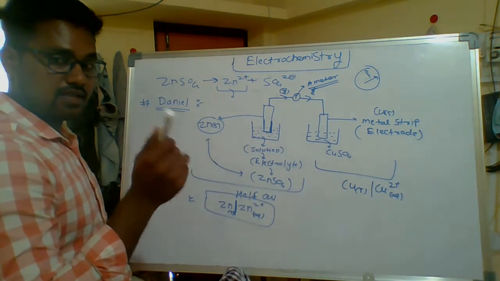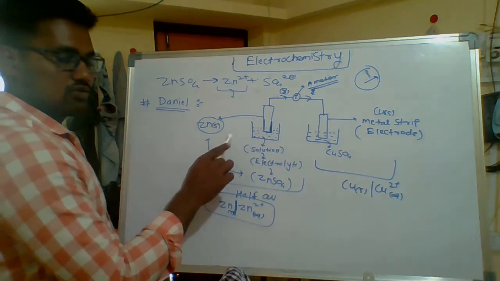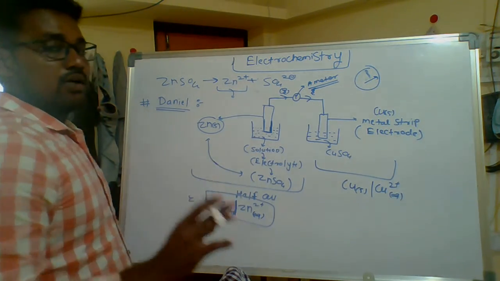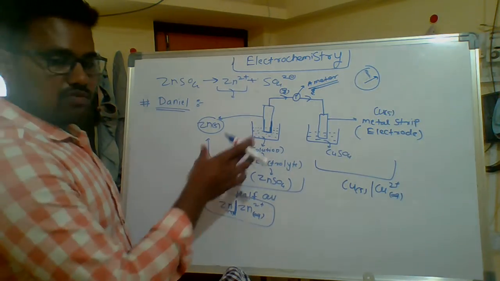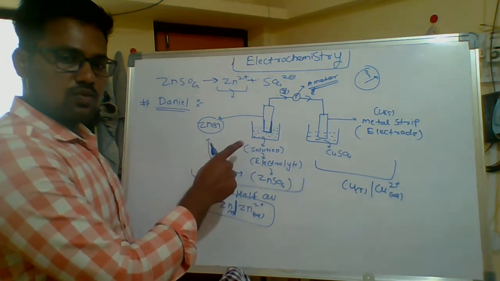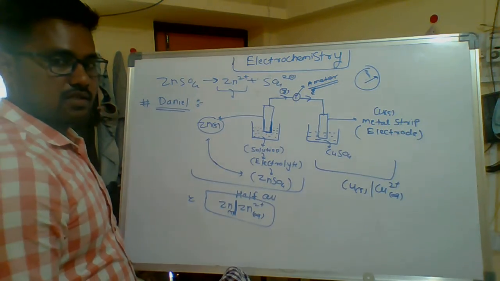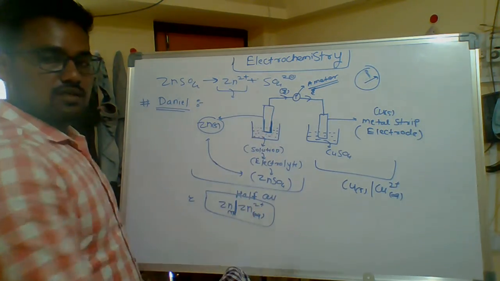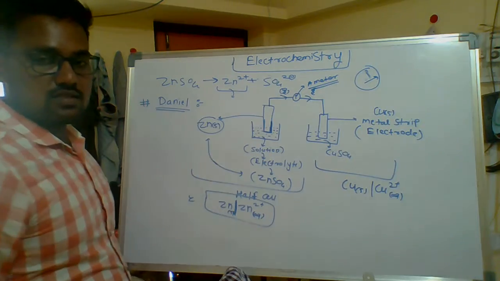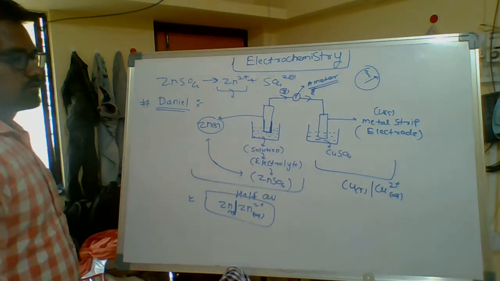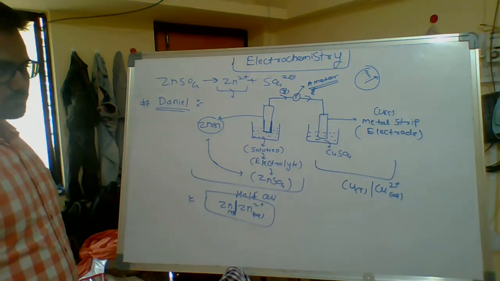When current electricity is generated, one potential will be higher and one potential will be lower. Then and only then will current pass. One half cell must have higher potential and one half cell lower potential. This is the condition. Then only will current pass through this wire and the ammeter show deflection. Okay.